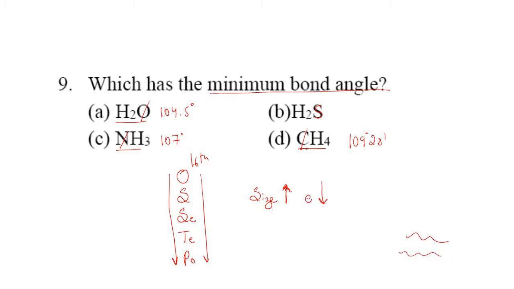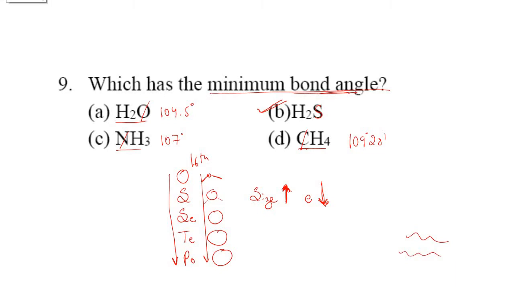When these two conditions you consider, the bonding pairs of electrons associated with the atoms, under that condition the bond angle will be what? Minimum. So according to this concept, our answer is H2S. So H2S will have the minimum bond angle.